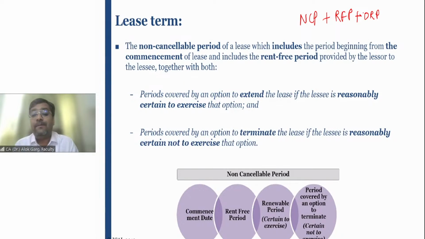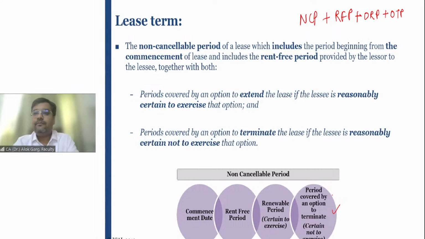So if there is any optional renewal period and there is a reasonable certainty that the lessee will exercise that option, that optional period, that secondary period is also combined with the primary period to ascertain the lease term, right? Plus, I want everyone to please write down this equation: non-cancelable period plus rent-free period plus optional renewal period plus optional termination period. Period covered by an option to terminate, right? Optional termination period. If the lessee is reasonably certain that it will not exercise the optional termination option.